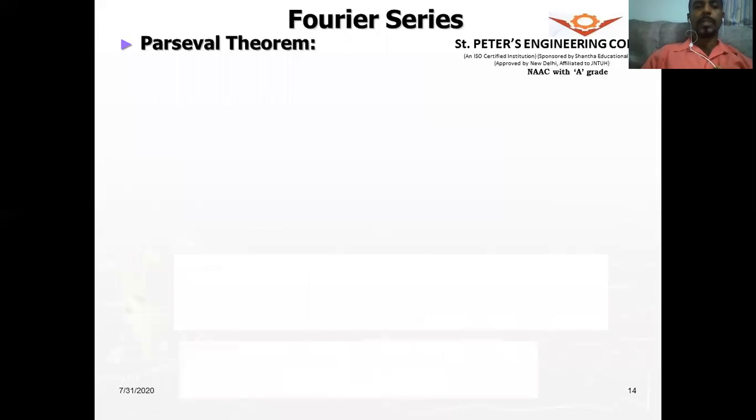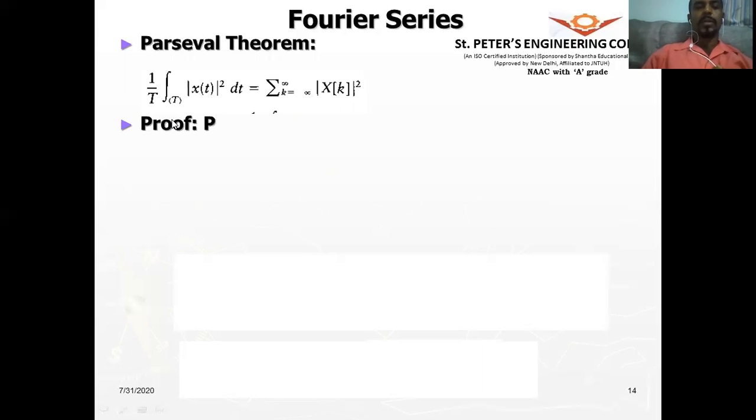The next important theorem is Parseval's theorem, which says that the power content remains the same for the signal. That is Parseval's theorem. So you see that this is the average power content of the signal. In this place we will be equating x of t with x of k, and in no other place will we be equating it like this with the integral.